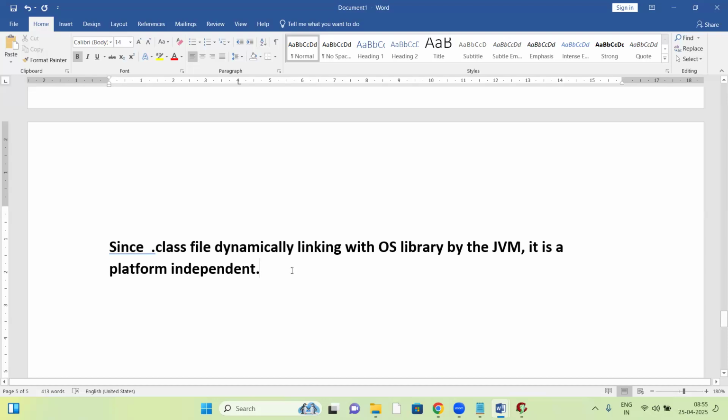Every time the platform changes, the link changes. It's dynamic linking. In C programming, what happens with the exe file? If it is an exe file, the link is fixed and never changes. If it is linked with the Windows OS library, it will work only on Windows OS. It won't work on other operating systems because the link is fixed. That is called static linking. An exe file is always statically linked with the OS library.